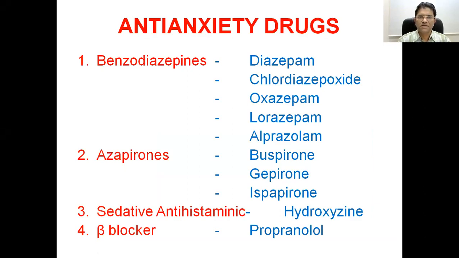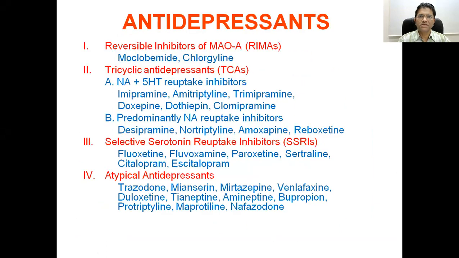These are the drugs which decrease the anxiety, and in that category, we have learned the benzodiazepines, azapirones, antihistaminics, and the beta blocker. Today, we will discuss a list of drugs which are referred to as antidepressants.